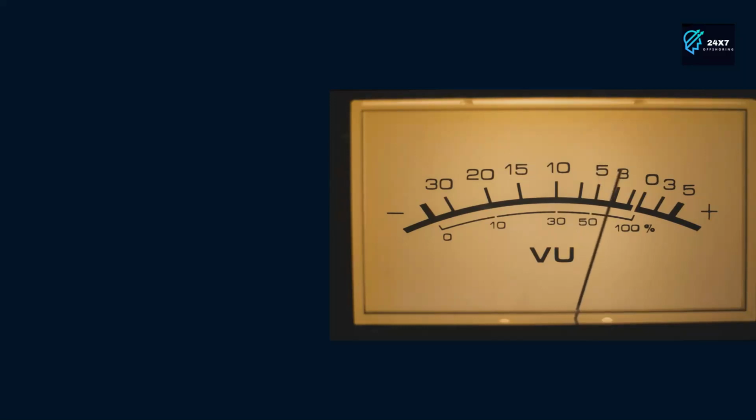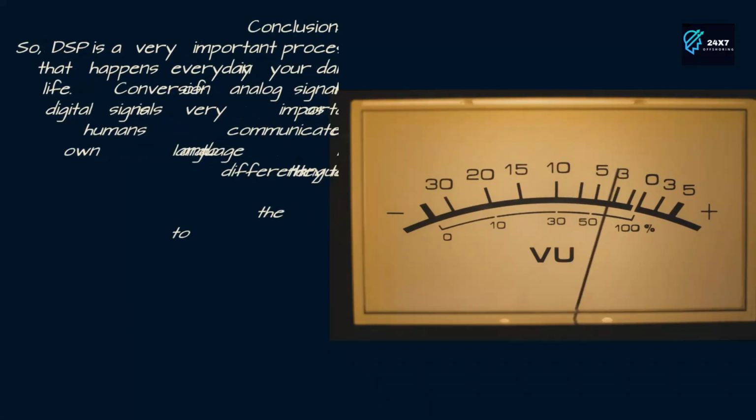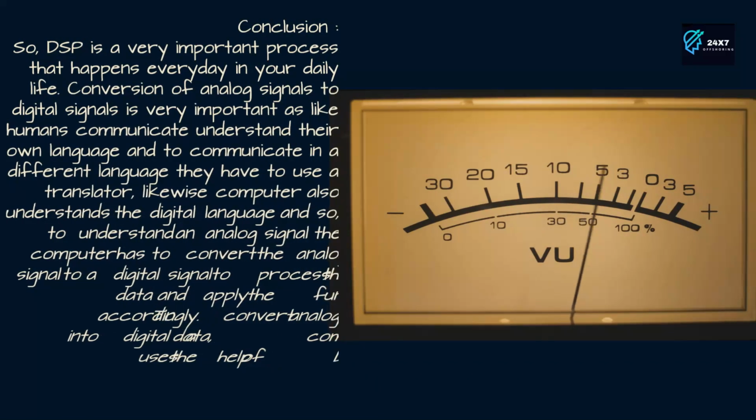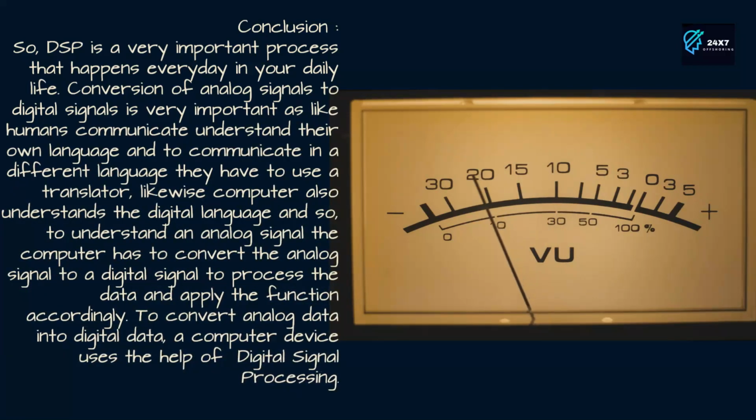Conclusion. So, DSP is a very important process that happens every day in your daily life. Conversion of analog signals to digital signals is very important, just as humans communicate and understand their own language, and to communicate in a different language they have to use a translator. Likewise, a computer also understands the digital language, and so, to understand an analog signal, the computer has to convert the analog signal to a digital signal to process the data and apply the function accordingly. To convert analog data into digital data, a computer device uses the help of digital signal processing.